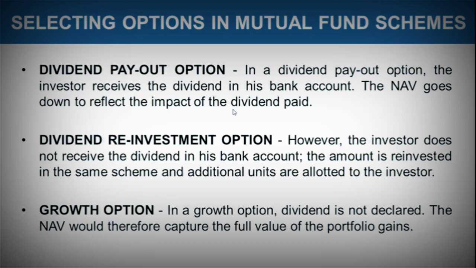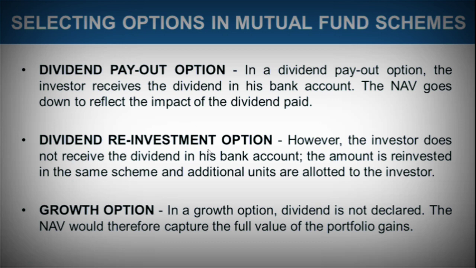So in a dividend payout option, what would happen is that whenever the fund declares the dividend, it would be credited to your bank account. The NAV goes down to reflect the impact of the dividend paid. So obviously the NAV, the net asset value, the price of your scheme, would be affected and thus would come down. However, the dividend that has been paid would be credited to your bank account.